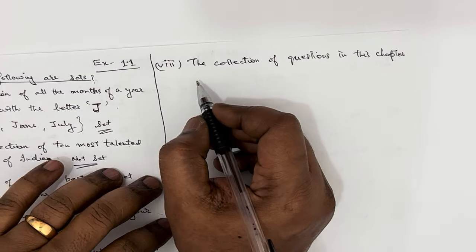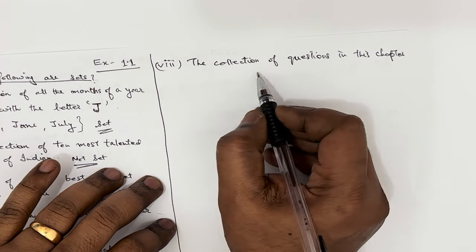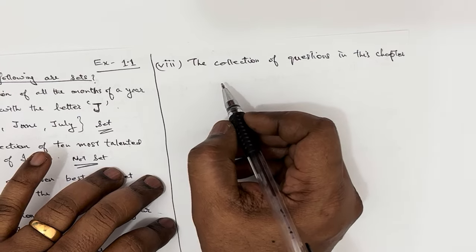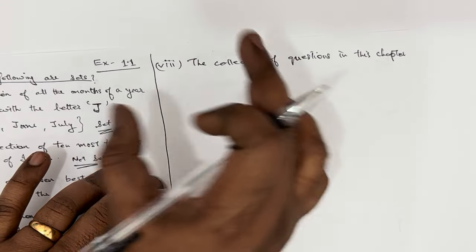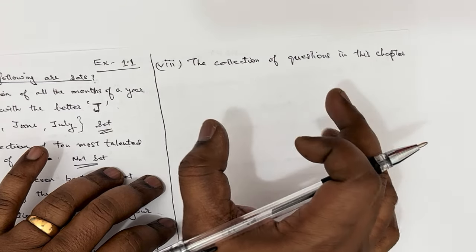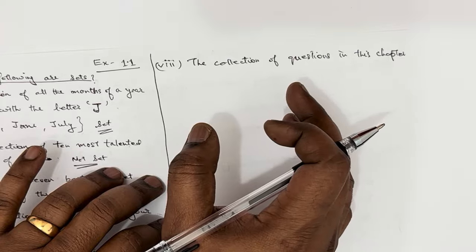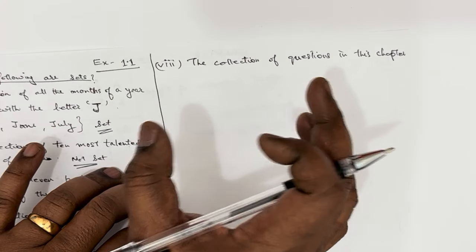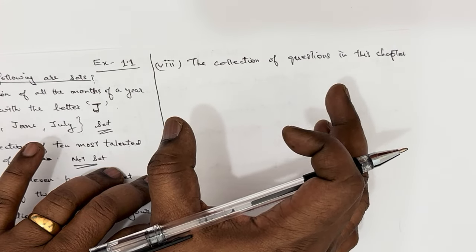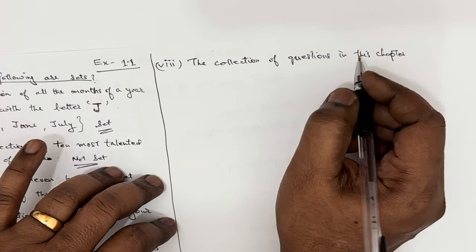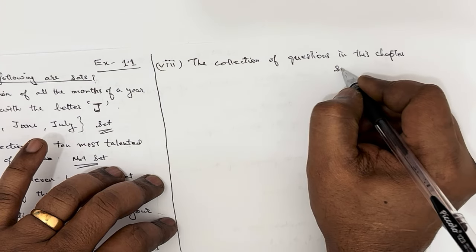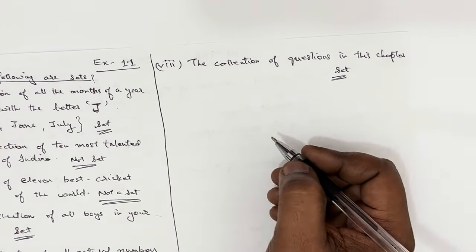Now the eighth one, the collection of all questions in this chapter, the number of questions in the sets chapter. That is fixed, that doesn't change. Every person's textbook will have the same questions. That means it's well defined. So we can say this is a set.